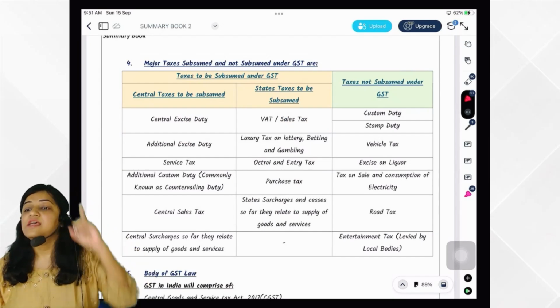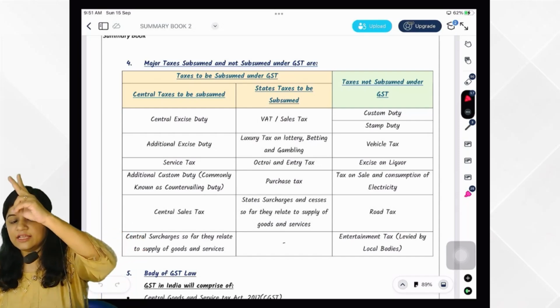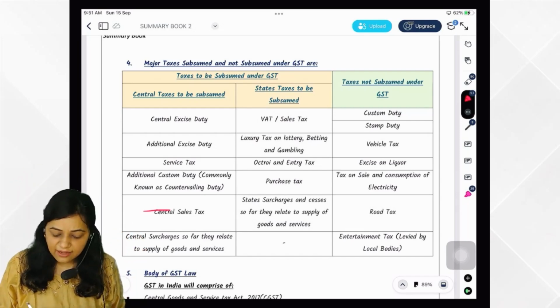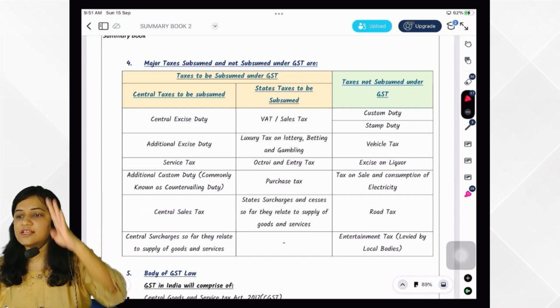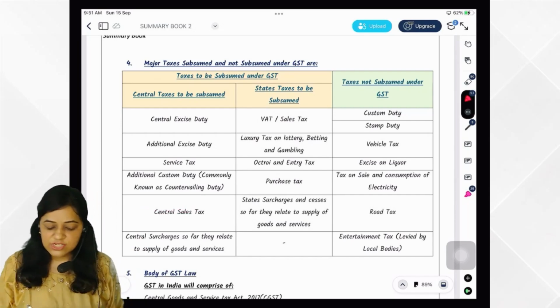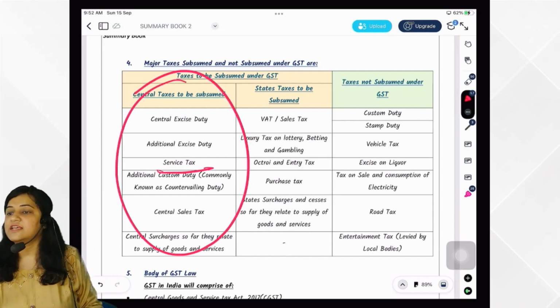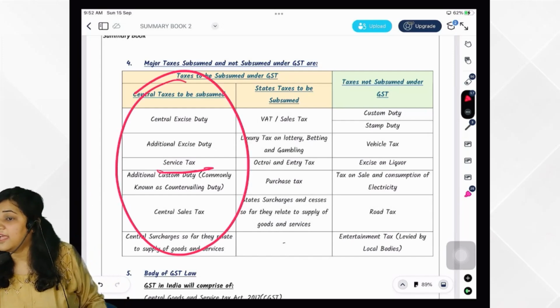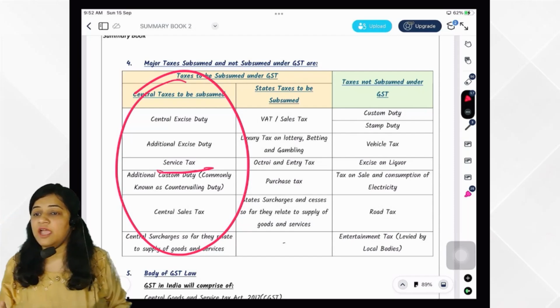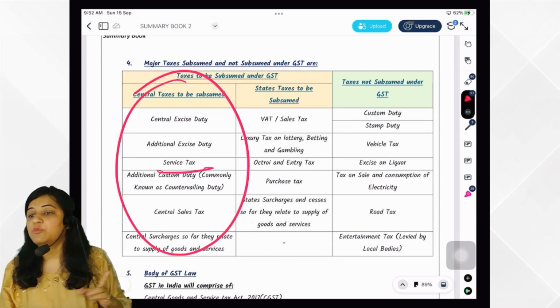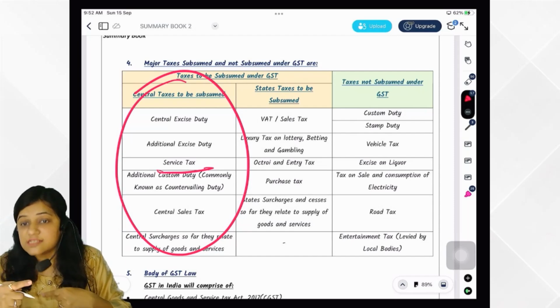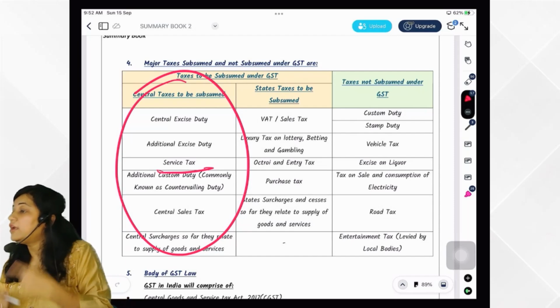At center level, what taxes are subsumed? CS. That means central excise duty, additional excise duty, central sales tax, additional customs duty, central surcharges and service tax. This is the memory technique: CS. Don't write CS in the exam. You have to write the full form. So CS is the memory technique for what taxes are subsumed at the central level.